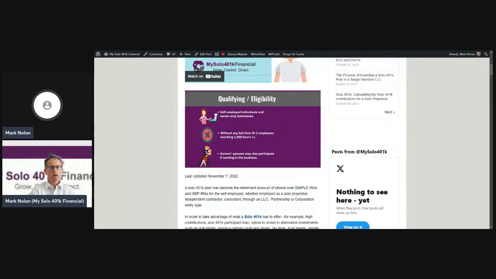The solo 401k plan would be sponsored by the LLC, which is the self-employed business. Both of you work for the business. Therefore, each of you would be participants in the plan, and you would have separate holding accounts under the plan to hold your respective funds. So those are the eligibility requirements from a solo 401k perspective.